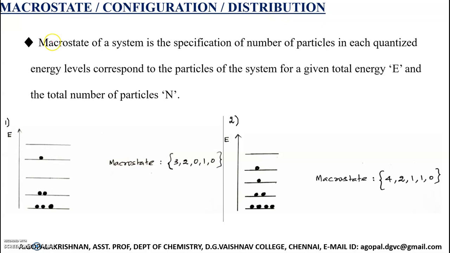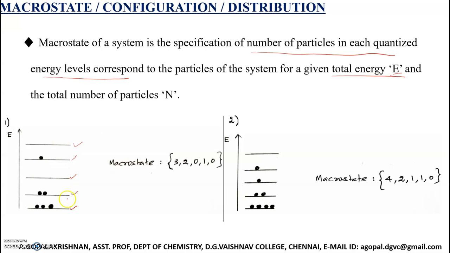Now what is meant by macro state of a system? Macro state of a system is the specification of number of particles in each quantized energy level corresponding to the particles of the system, for a given total energy E and a given total number of particles N. So for a given total energy E and total number of particles N, how many particles are present in each energy level of the system, that specification is what we call the macro state.